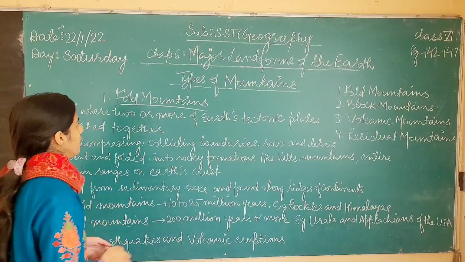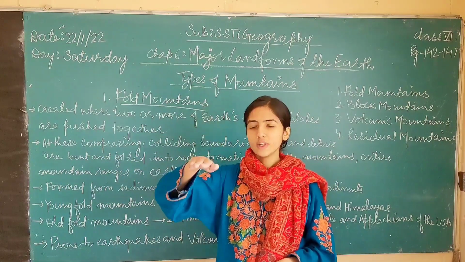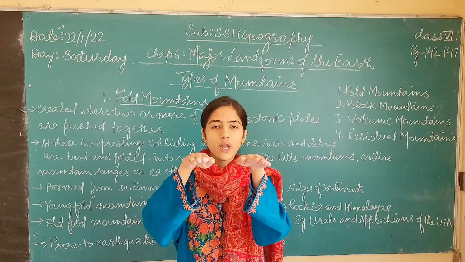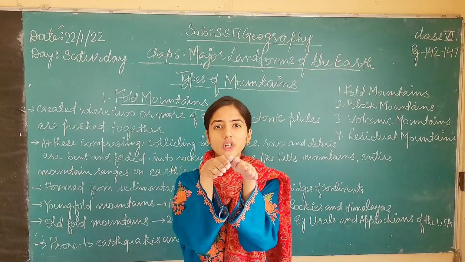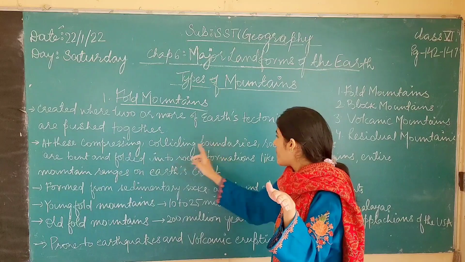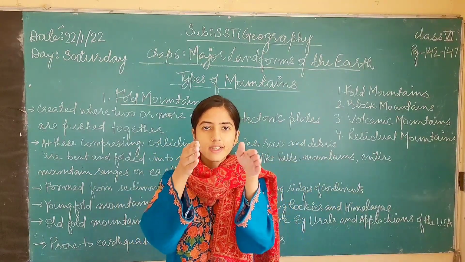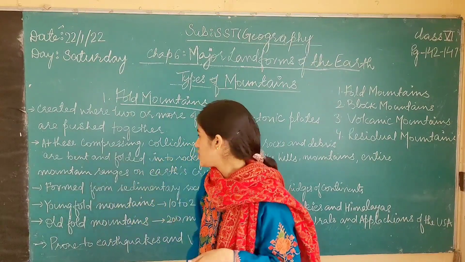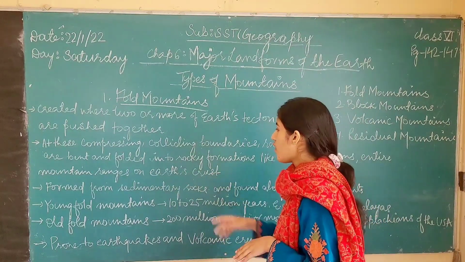So when these tectonic plates collide, like this is a tectonic plate and the other one is this, then these are the colliding boundaries of the tectonic plates. These boundaries collide with each other and they are compressed, bent and folded into rocky formations. They are bent like this and they form different formations which are hills, mountains and entire mountain ranges on Earth's crust.